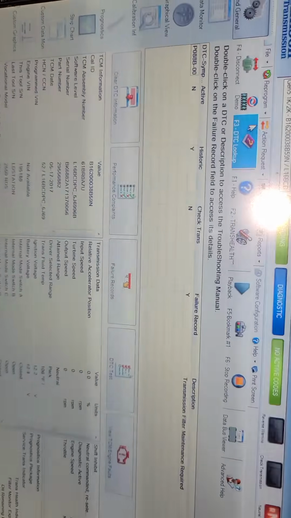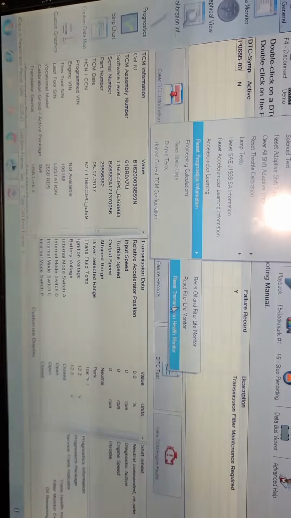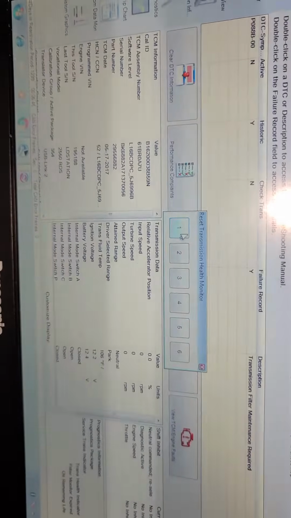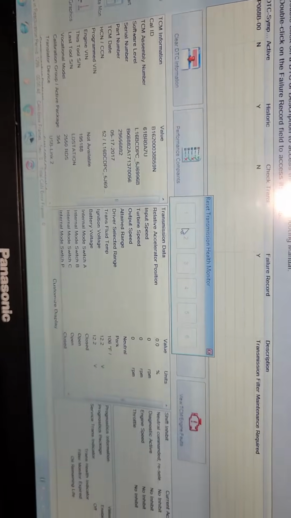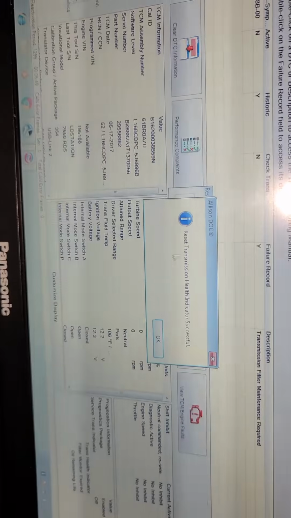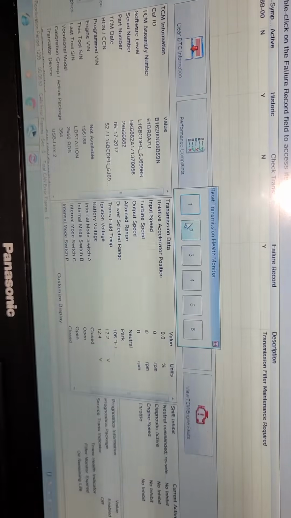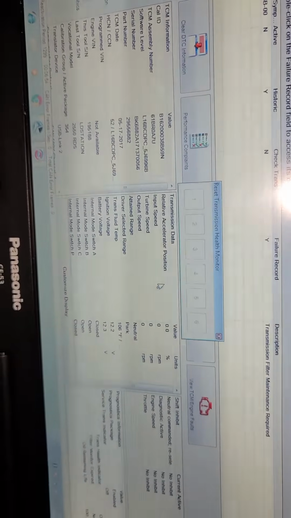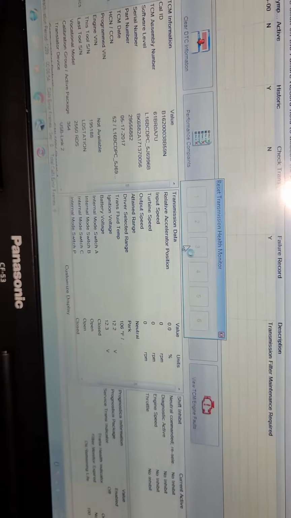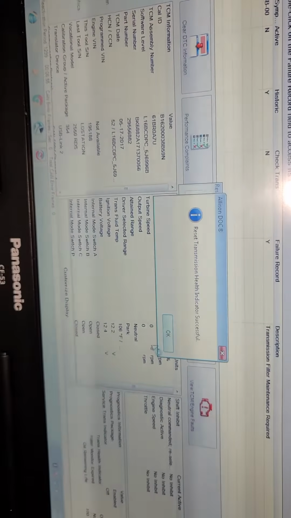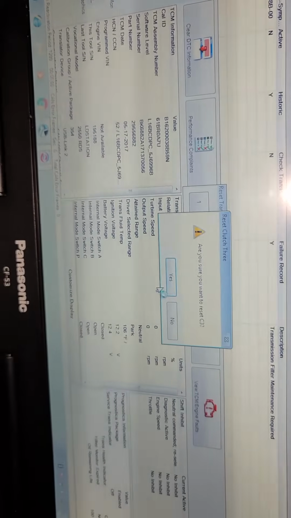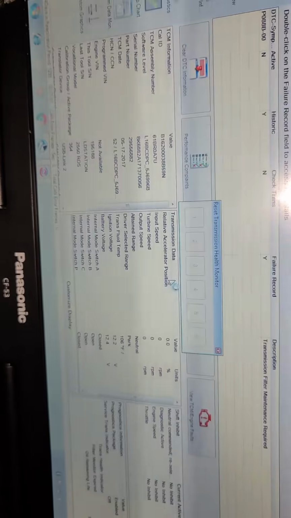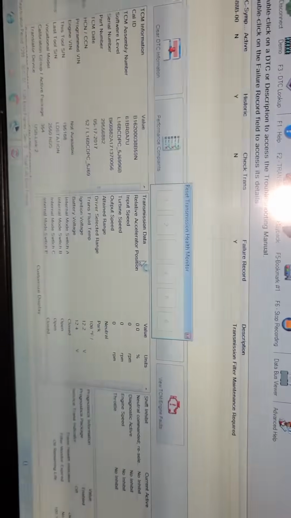Now we do the last one right here. We do this one. Sure you want to reset? Yes. Okay. Now we do the other one. Zero. So I'm resetting the whole transmission.